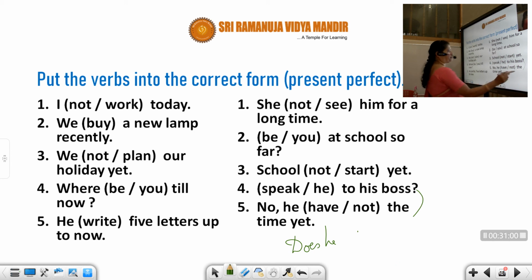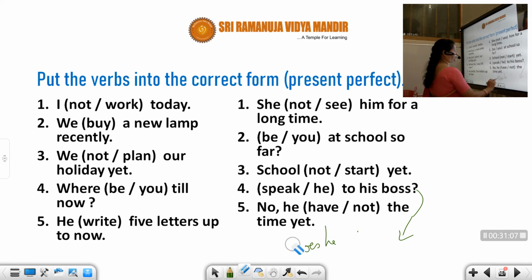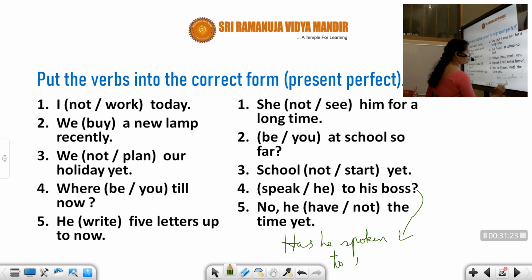The answer is going to be has he, because in perfect tense you have to use has. Has he spoken to his boss? So this is the answer for this.